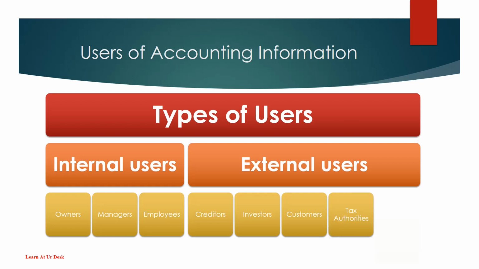Fourth, tax authorities. Tax authorities use this information for determining the credibility of the tax returns filed on behalf of the company. And fifth, regulatory authorities. Regulatory authorities use this information for ensuring that the company's disclosure of accounting information is in accordance with the rules and regulations, in order to protect the interest of the stakeholders, who actually rely on such information for their decisions.